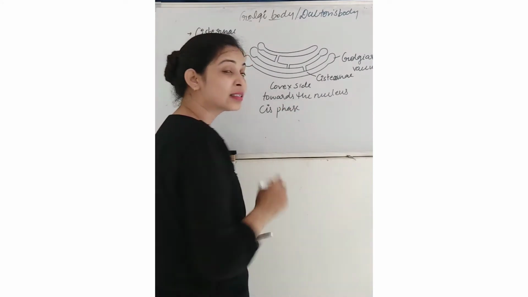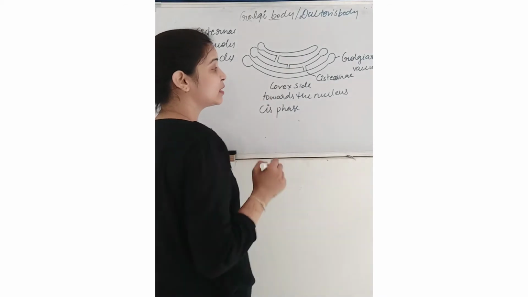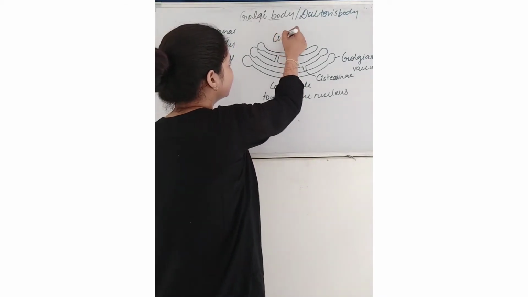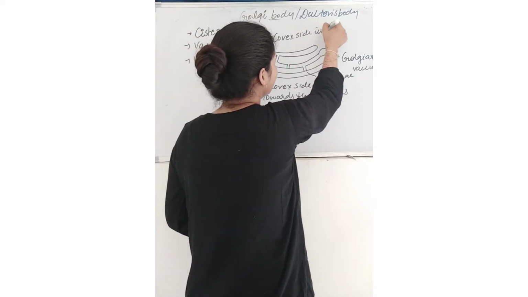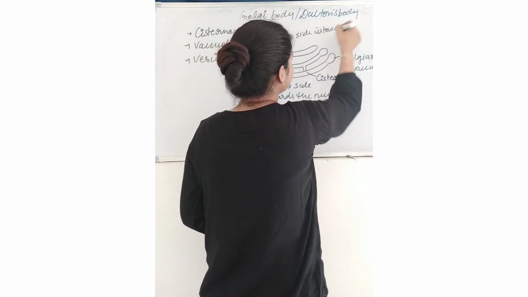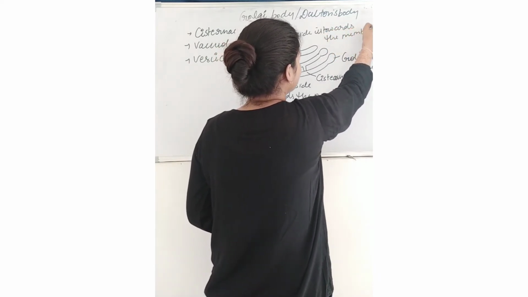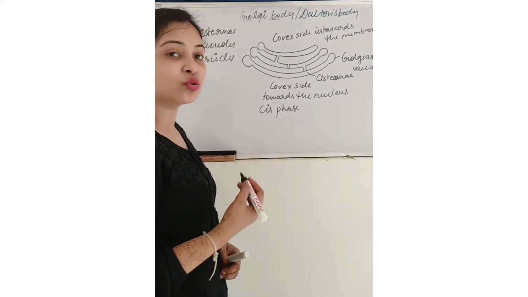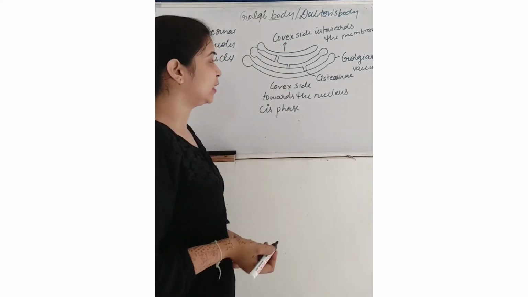And the other side is always towards the plasma membrane.